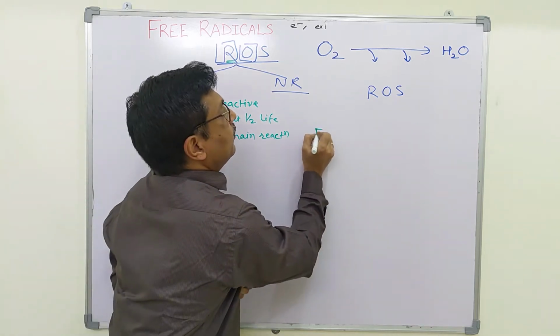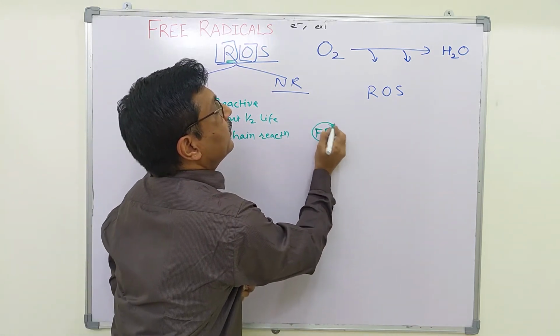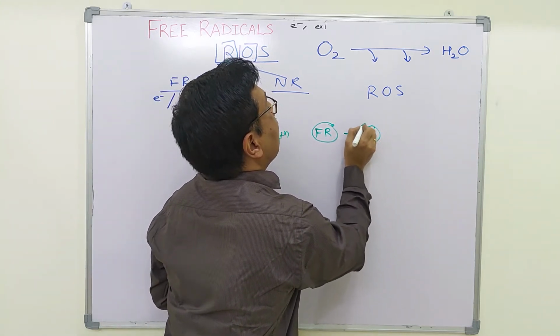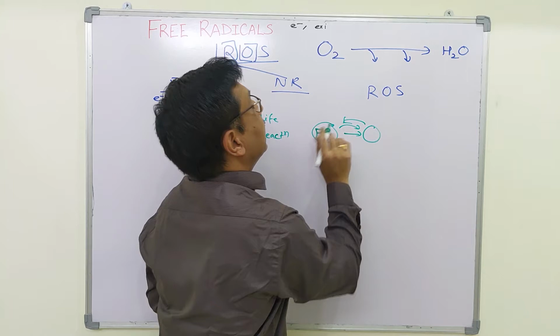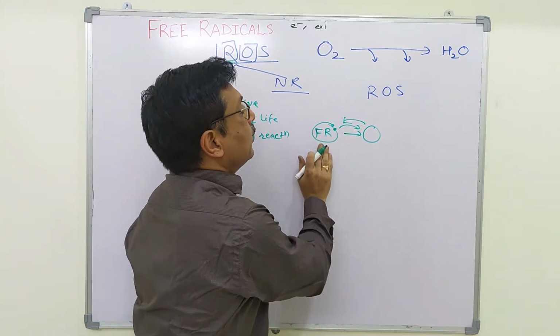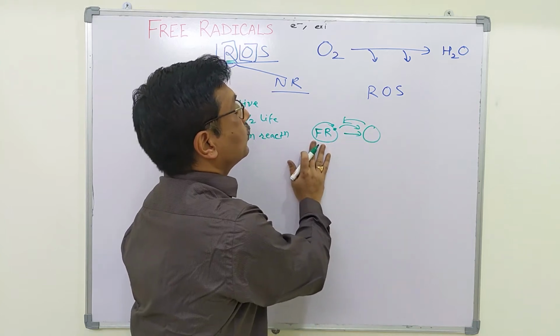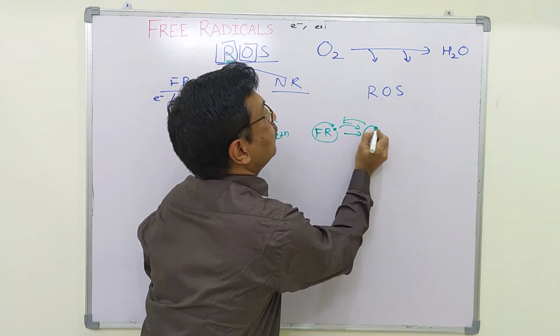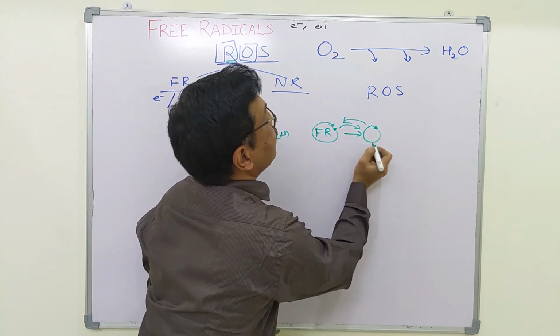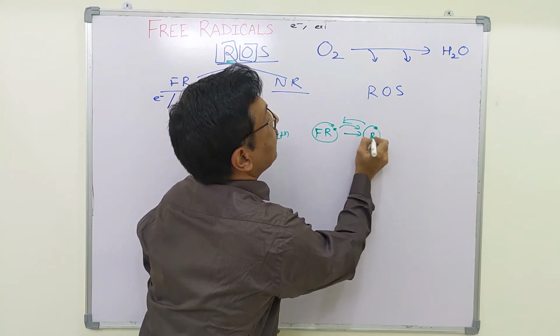See, the free radical contains an unpaired electron, and it attacks a nearby molecule, either to accept an electron to become a stable molecule or to donate an electron to become a stable molecule. But in this process, the nearby molecule is left with an unpaired electron and thereby becomes a radical.